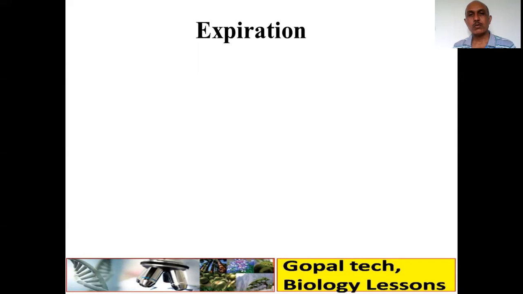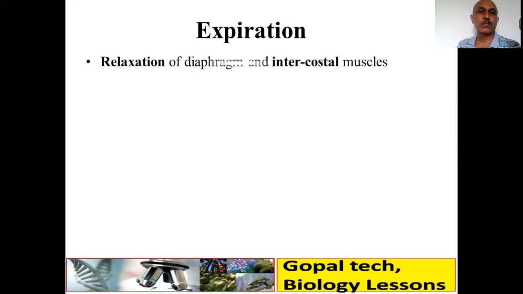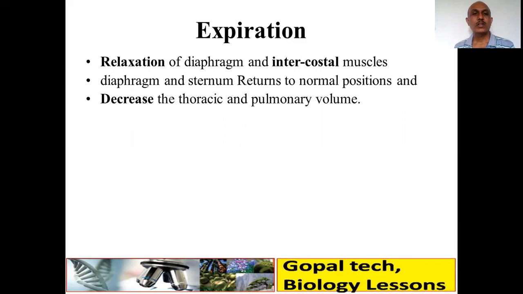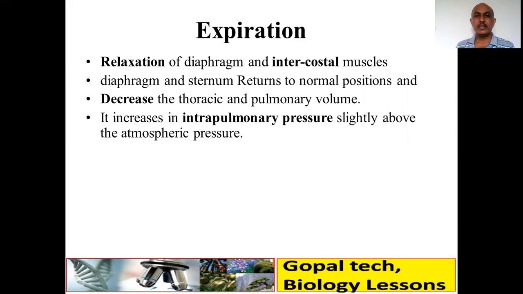Okay. Now come to expiration. It is the relaxation of the diaphragm and the external intercostal muscles. Diaphragm and sternum return to the normal position and decrease the thoracic and pulmonary volume. So it increases the intrapulmonary pressure slightly above the atmospheric pressure because the volume decreases.